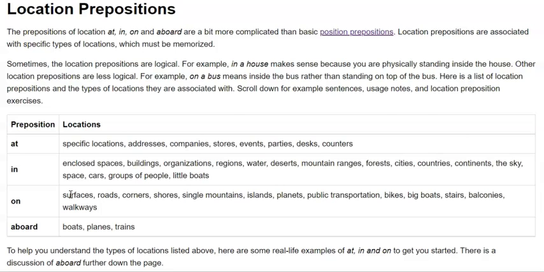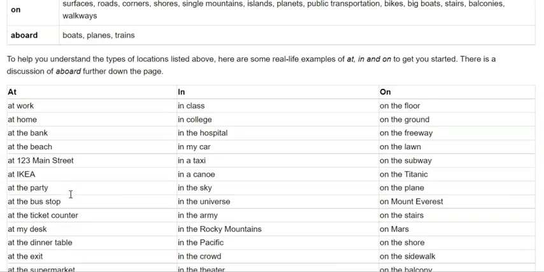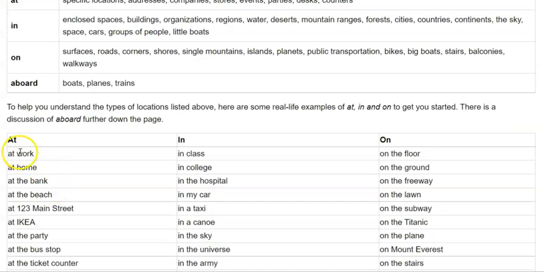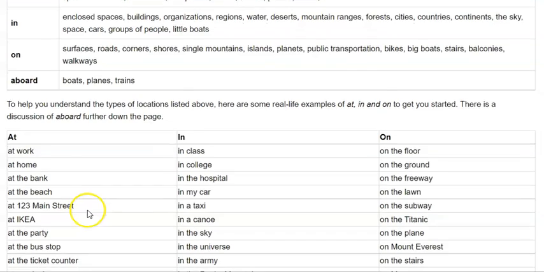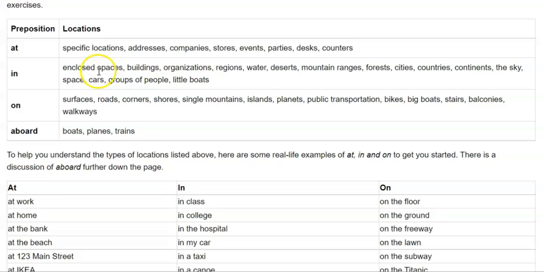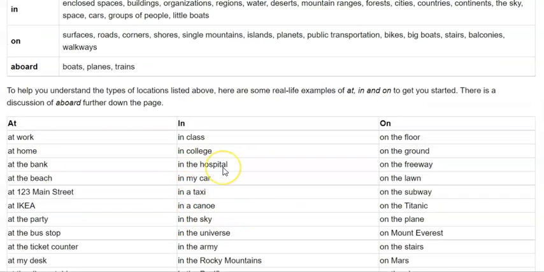Now how can you use these prepositions in your sentences? This table gives you a fair idea. You can see that at is used for a specific location, like at work, at home, at the bank, at the beach, at 123 Main Street, at the party, and so on. In can be used for an enclosed space, like in class, in college, in the hospital, in my car, in a taxi, in the sky, in the universe, in the army, and so on.